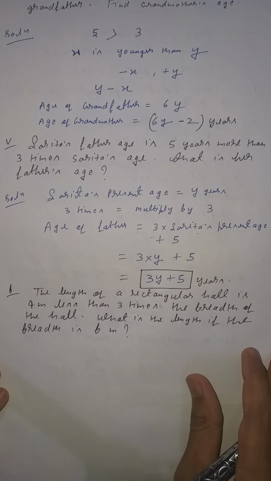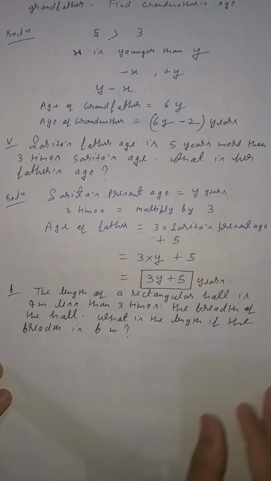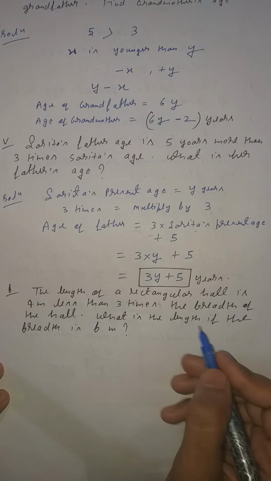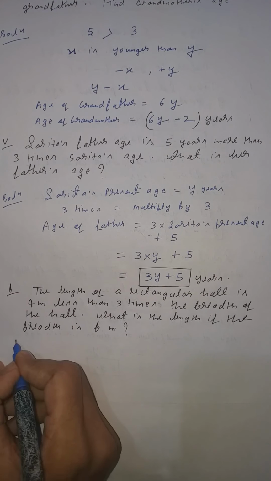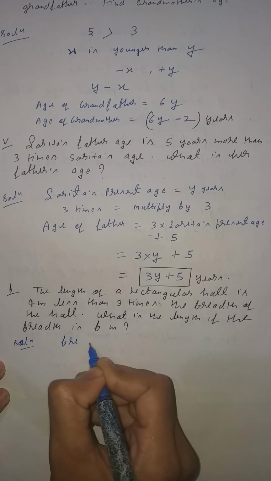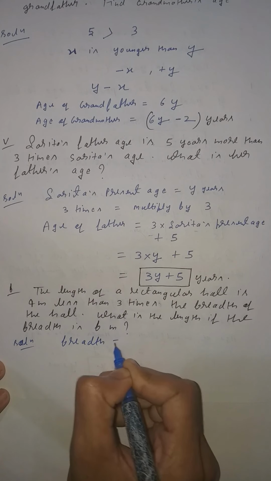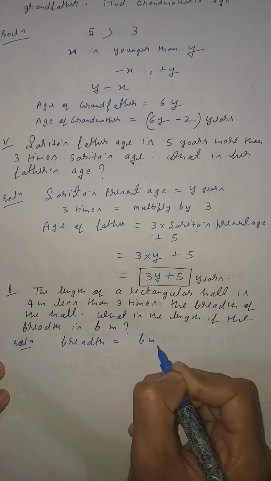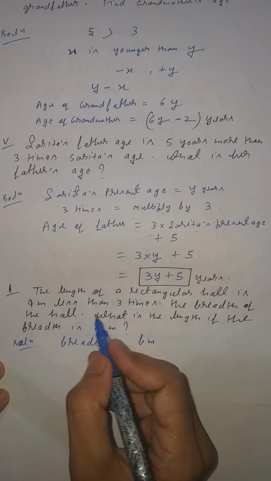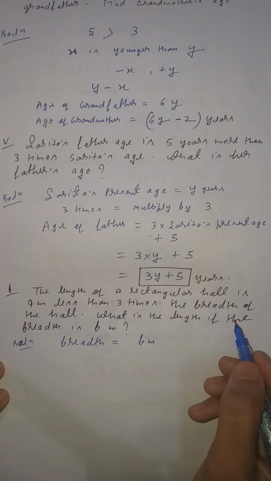That is, you have to find out the equation for length, and some information is given. What is given? The breadth is given. Okay, student? Breadth is given, equal to b meter. Okay. Now come to the point. The length of a rectangular hall is 4 meter less than 3 times the breadth.